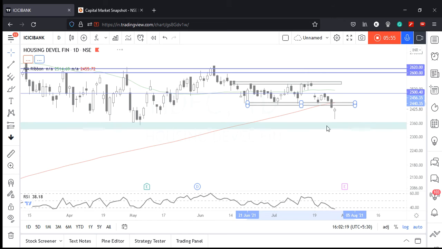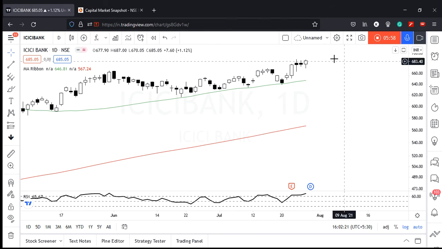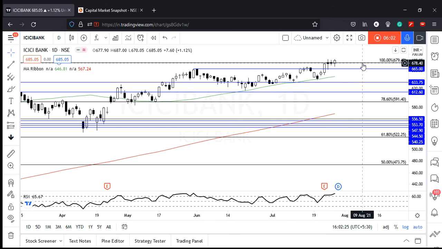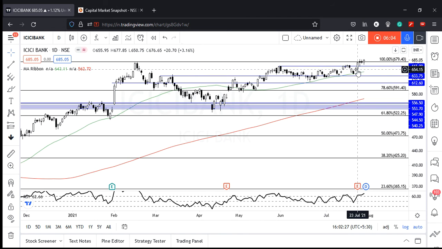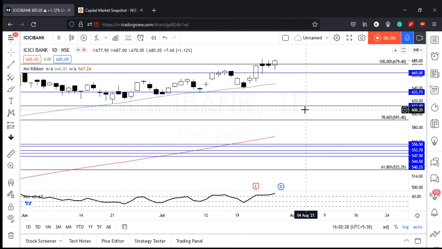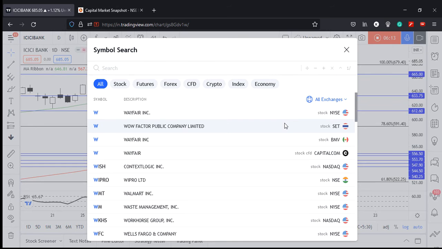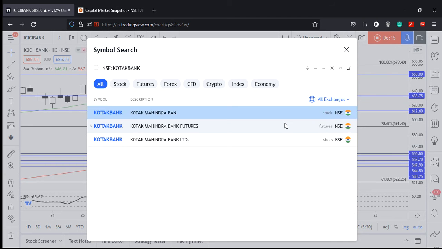ICICI Bank फटाफट से देख लेते हैं. And we can see the all-time high close happening for ICICI Bank. Very good sign, very positive sign I'd say. In fact, जो all-time high पहले बनाया था इस दिन पे, जो 687.75 का था, उससे बस 2 पॉइंट नीचे क्लोज हुआ है, which is I think a very bullish sign. So that's what we're seeing with ICICI Bank.